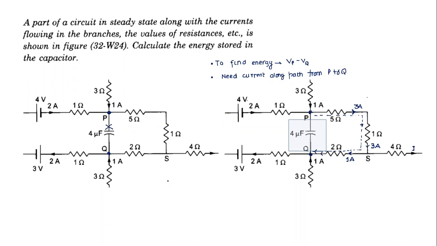How do you find the potential difference? I start from P. I am moving along the current, hence the minus sign: minus 5 into 3. Then this also I'm moving along the current, hence the minus sign: minus 1 into 3. Again, when I move from S to Q also, I'm going along the direction of current, so plus 1 into 2, is equal to VQ. So VP minus VQ is 20 volts. So what is the energy stored in the capacitor? 1 by 2 CV square.